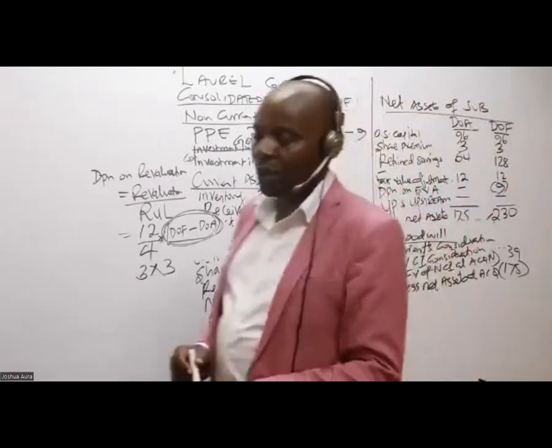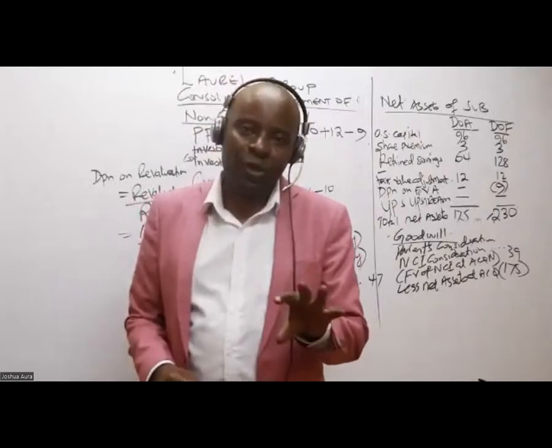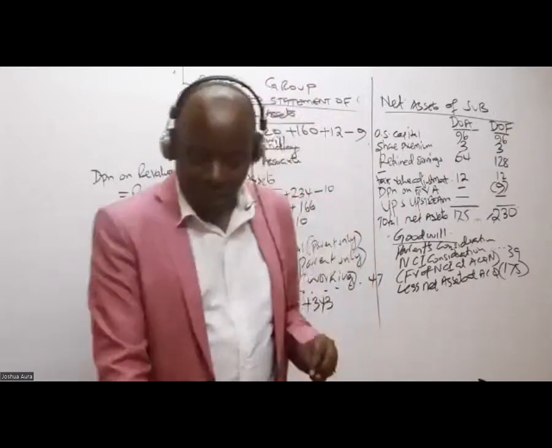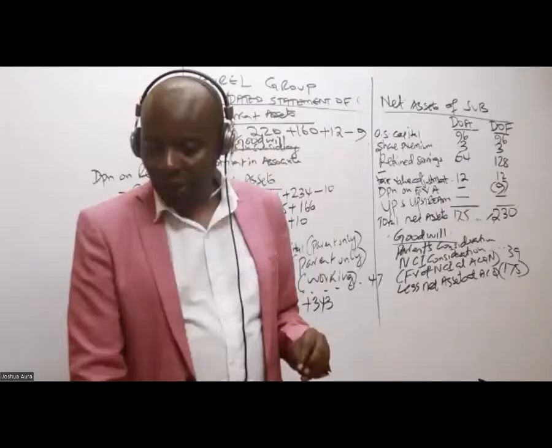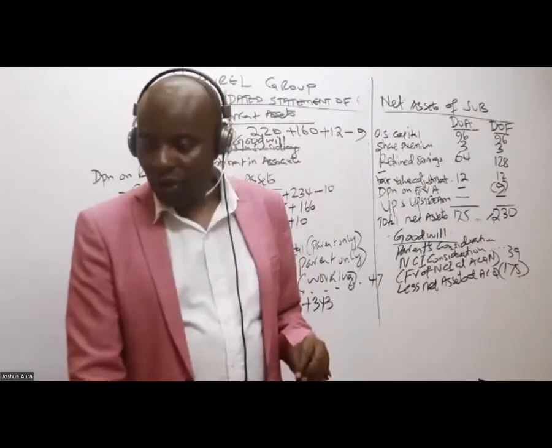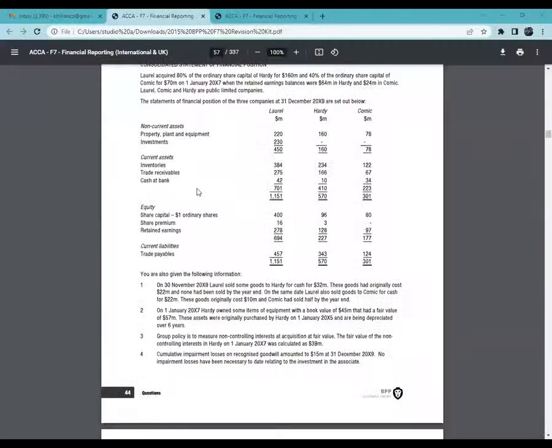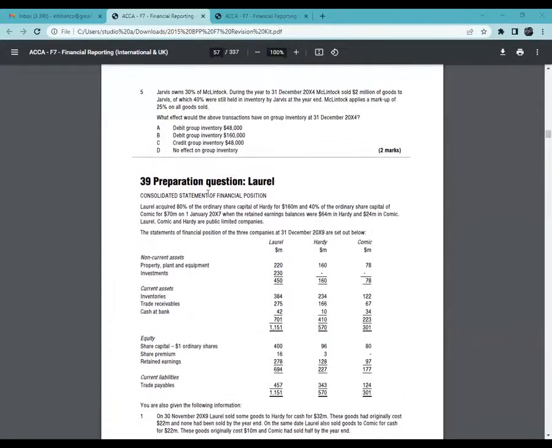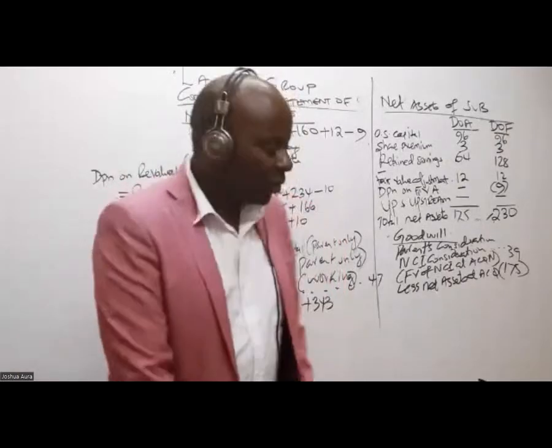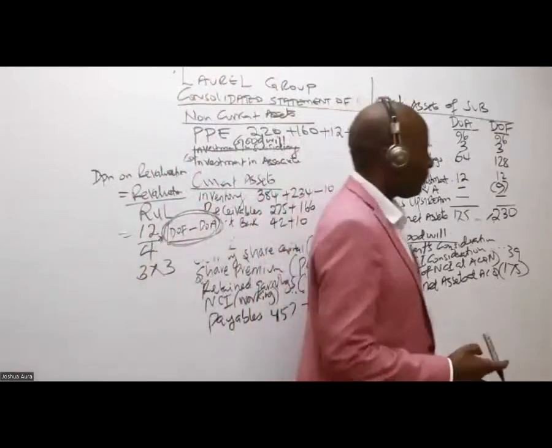How much did the parent pay for their stake? I'm told Laurel acquired 80% of the ordinary share capital of Hadi for 160 million. 160, you're right, thank you.